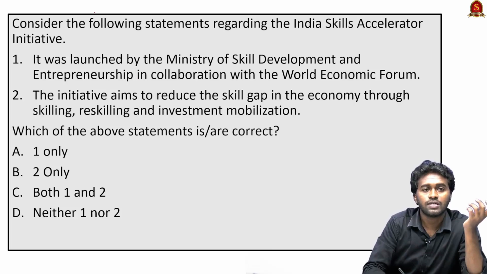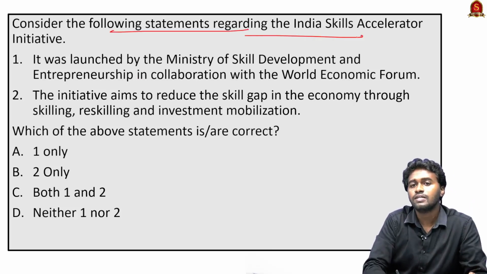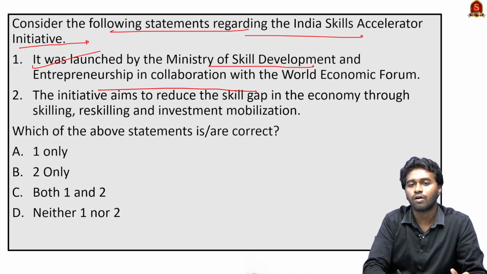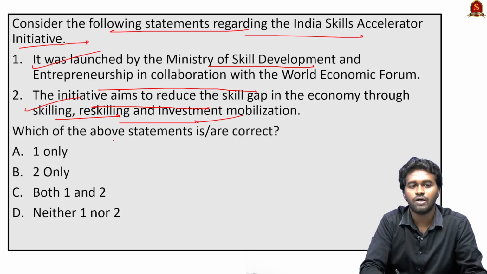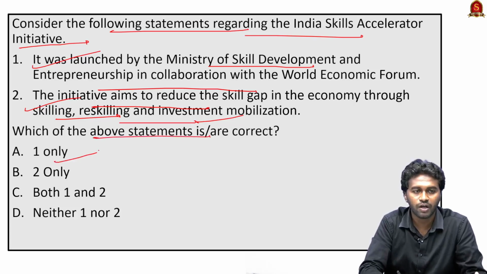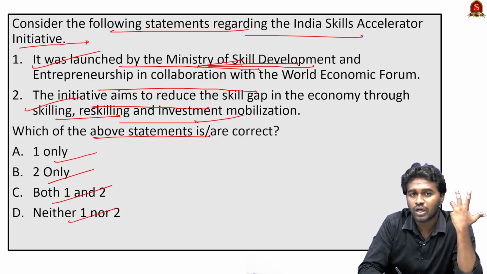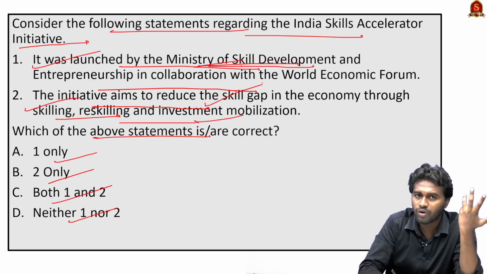The next question, consider the following statements regarding the India Skills Accelerator initiative. Statement 1, it was launched by the Ministry of Skill Development and Entrepreneurship in collaboration with the World Economic Forum. Statement 2, the initiative aims to reduce the skill gap in the economy through skilling, reskilling and investment mobilization. Which of the above statements is or are correct? Option A, 1 only, option B, 2 only, option C, both 1 and 2, and option D, neither 1 nor 2. Here you can see that if you can make sure that statement 1 is correct, then statement 2 will be automatically correct.